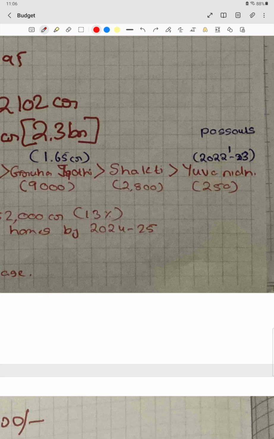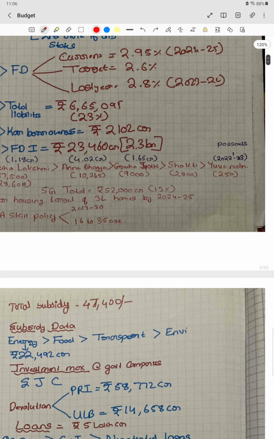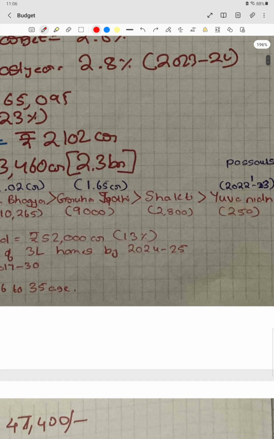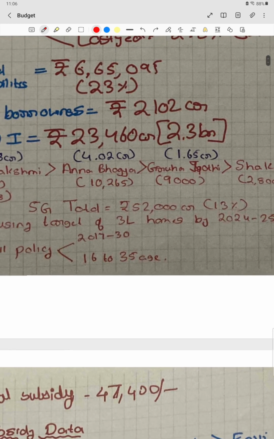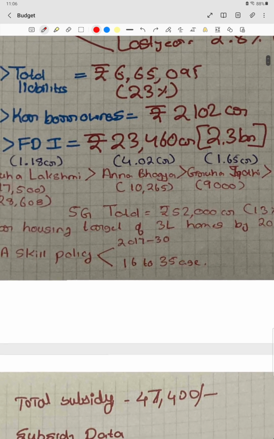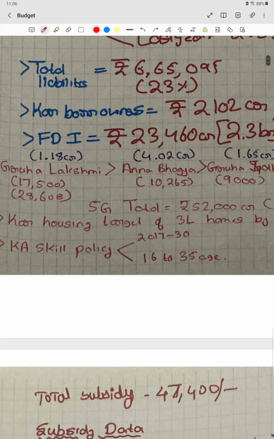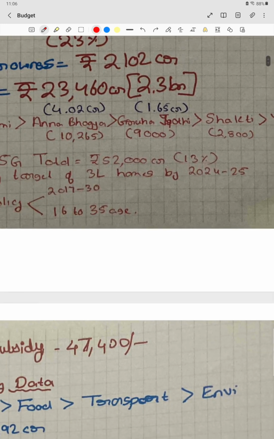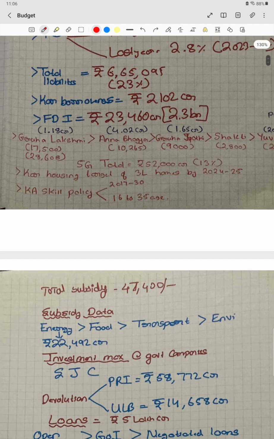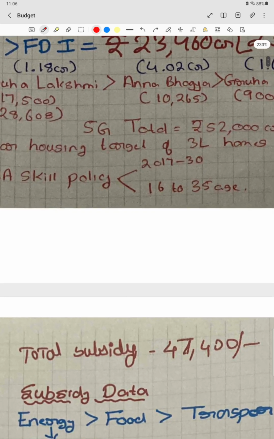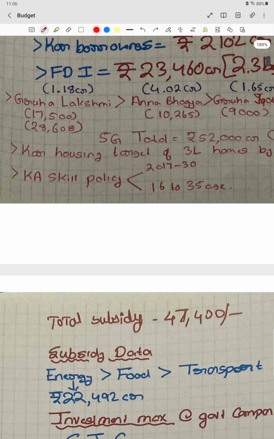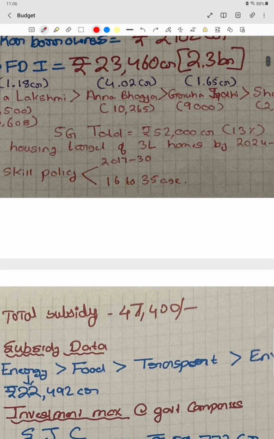Maximum beneficiaries will be for Shakti Yojana only, if they ask for arranging from higher to lower. First will be Shakti, followed by Annabhagya, then Griha Jyoti, then Griha Lakshmi, then Yuvanidhi if they ask in that format. Then we should also know the total expenditure on these five guarantee schemes, that is 52,000 crore, around 13% of the total budget.